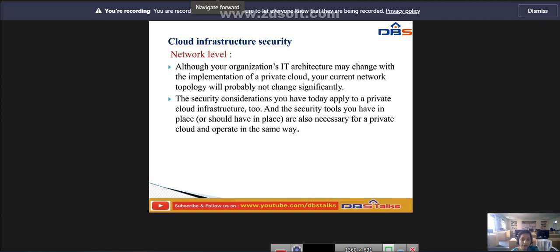The security considerations you have today apply to the private cloud infrastructure, and the security tools you have in place are also necessary for a private cloud and operated in the same way. So this is called cloud infrastructure security at the network level.